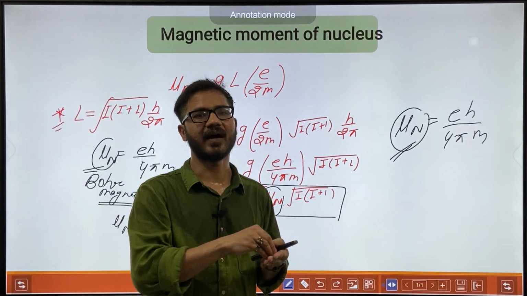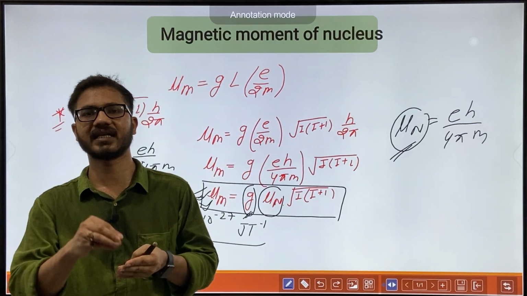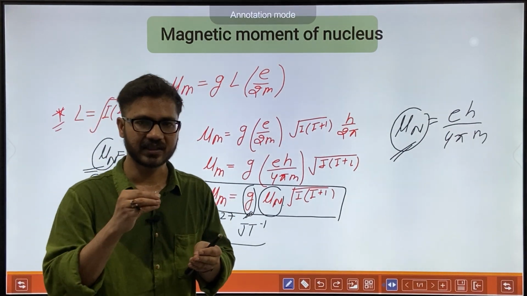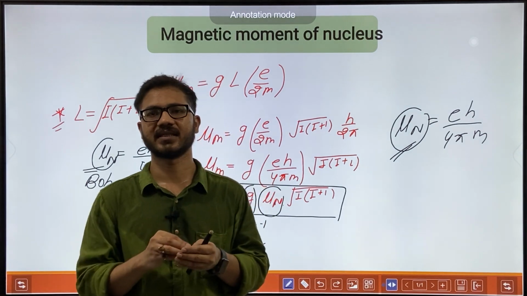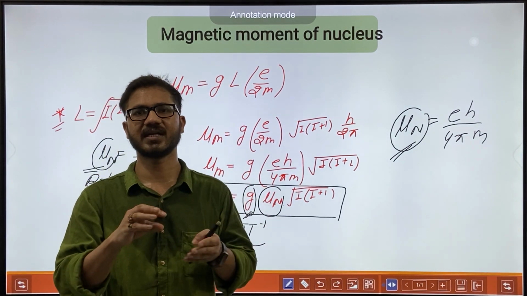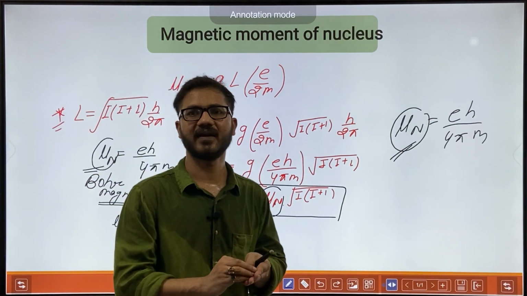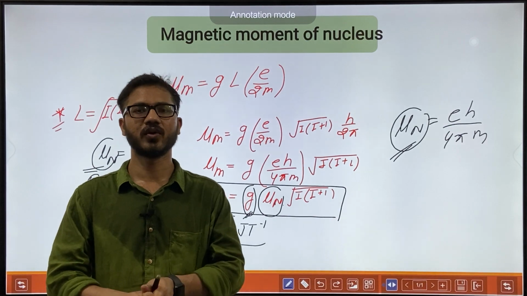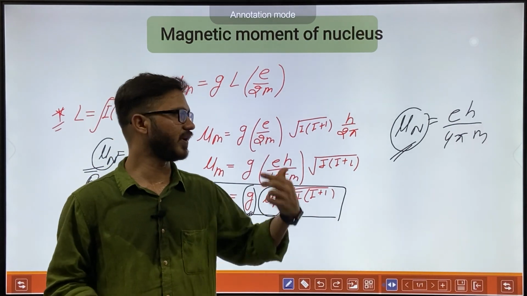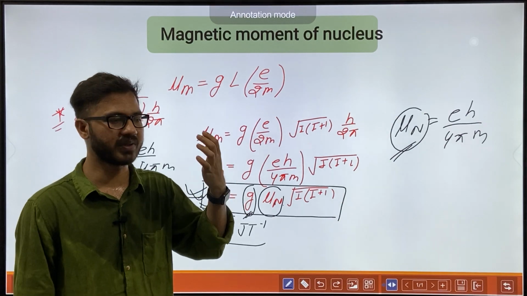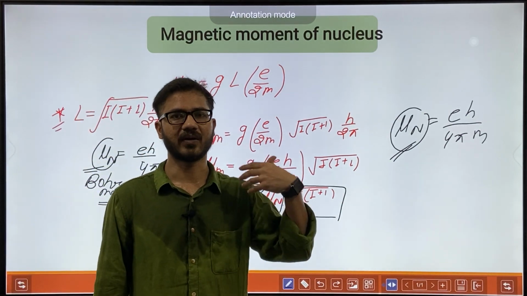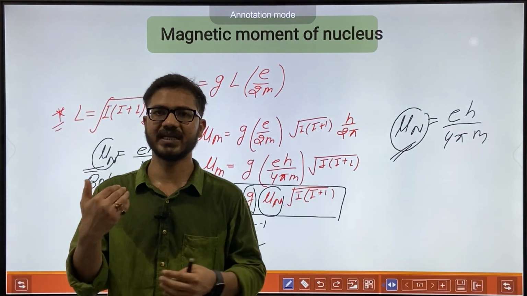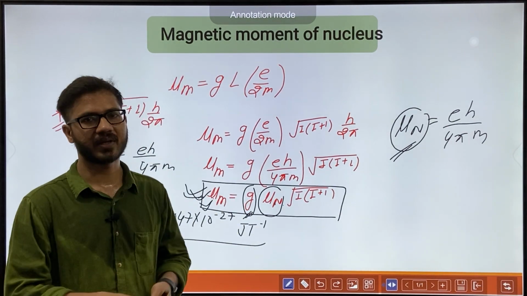After that, how electromagnetic radiation, how radio wave, will interact with these nuclei and give transitions. This was the complete physical concept for nuclear magnetic resonance spectroscopy. Tomorrow we will discuss how the potential energy of a nucleus will change in an external magnetic field, how it will couple, and how the degeneracy of the spin states will break. Okay, so thank you.